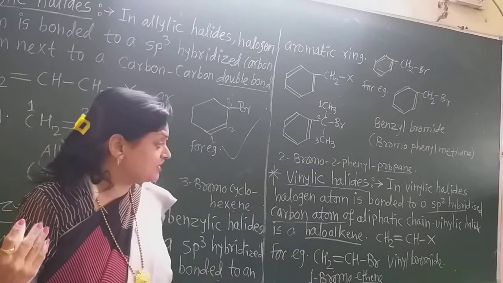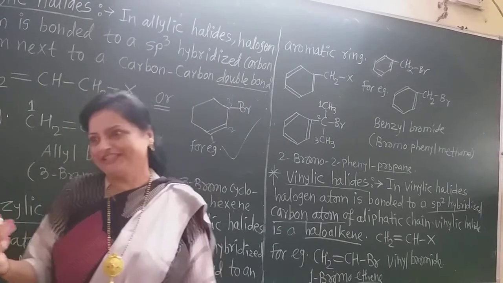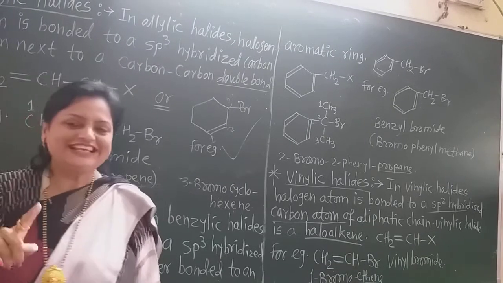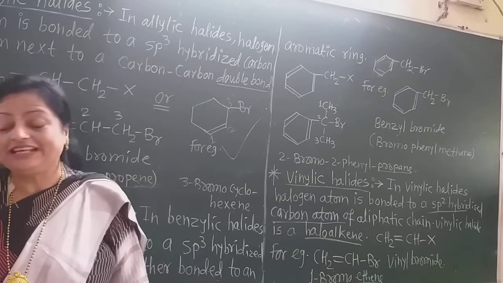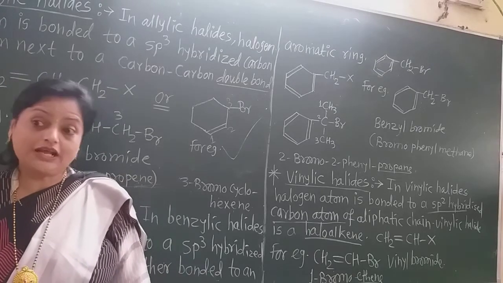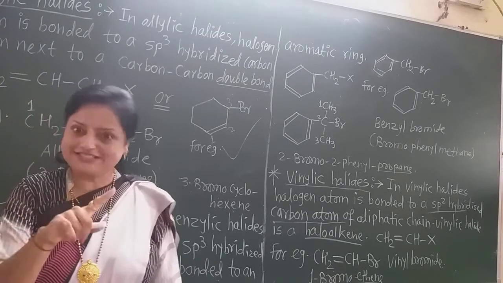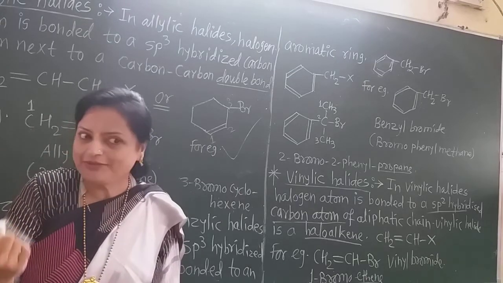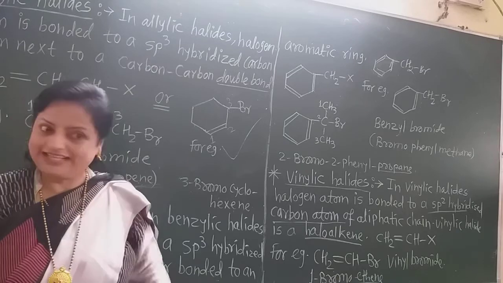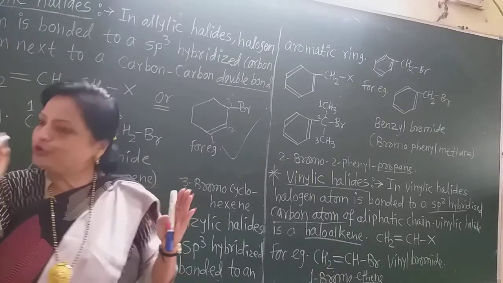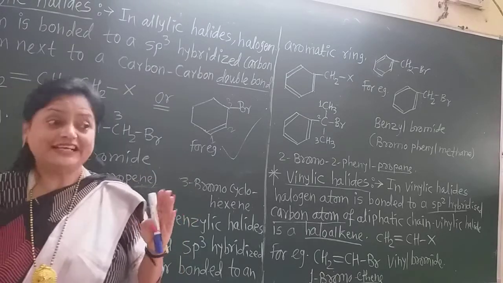and vinyl halide is also another name for this. As alkyl halide has haloalkyl, what is the IUPAC name of alkyl halide? Haloalkane, because all the carbon-carbon bonds are single. Haloalkane means alkyl halide, because one hydrogen is replaced, that becomes the alkyl group, R group, and to that we attach the halogen. Okay, that is the alkyl halide.